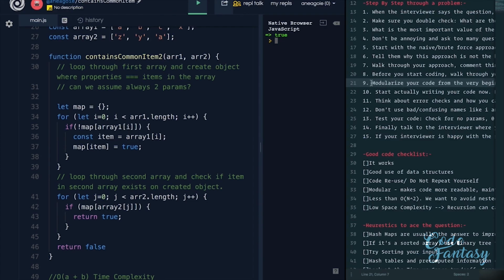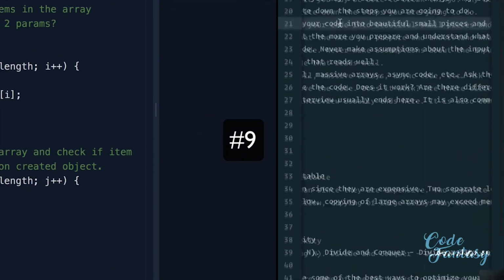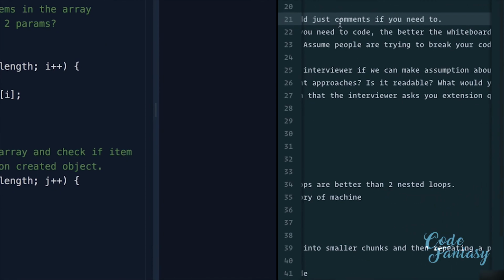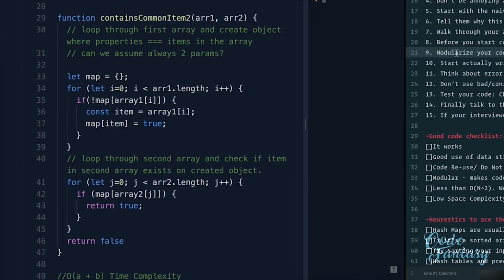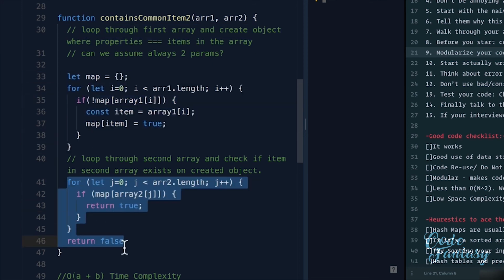Now, this point here that we forgot to mention is something that, again, is really good to mention during your interview. Modularize your code from the very beginning. Break up your code into beautiful small pieces and add comments if you need to. What does that mean? Well, we have the solution over here that we've worked on, and we've commented it out. We've modularized, saying that this first block of code is going to do something, then this block of code is going to do something else.